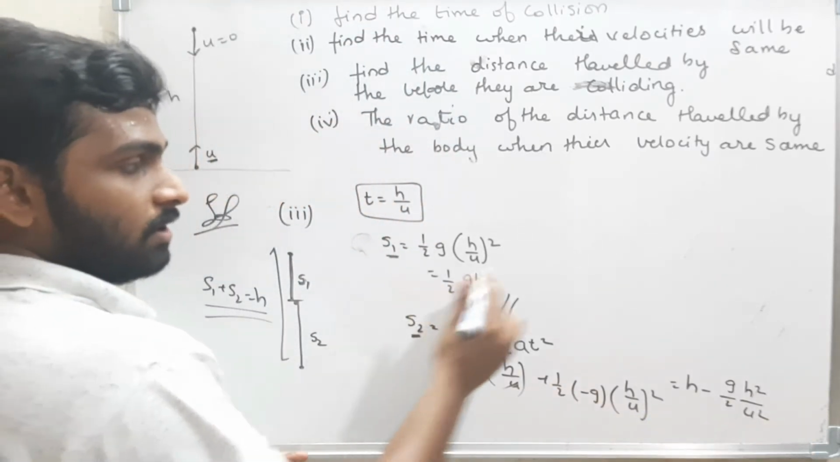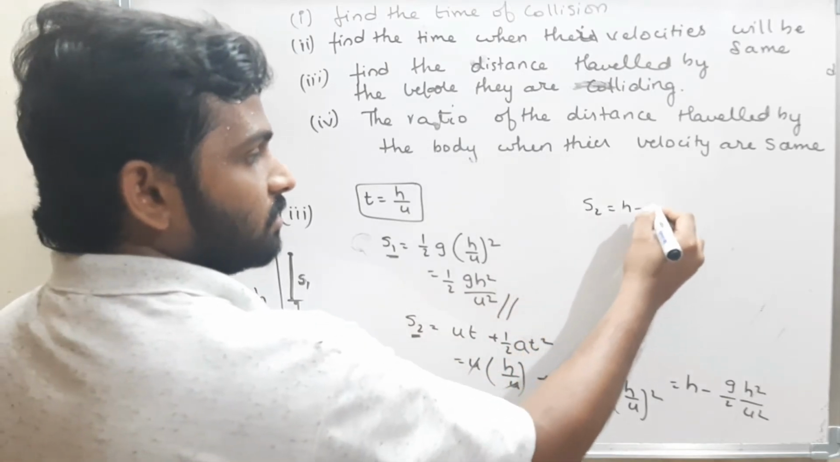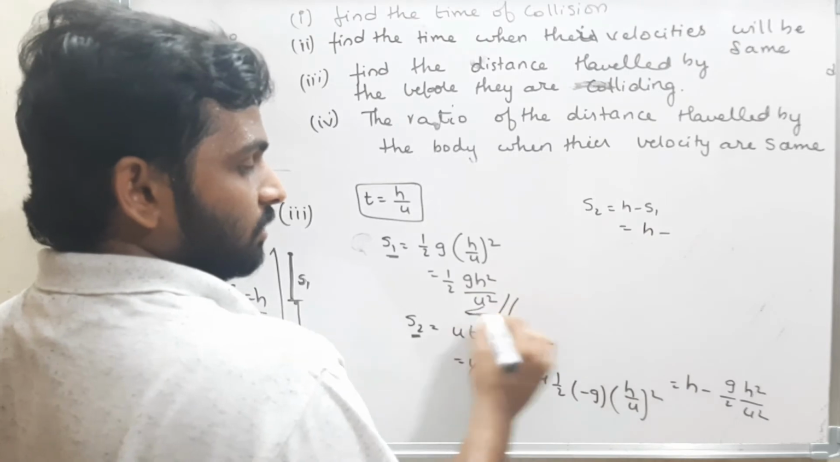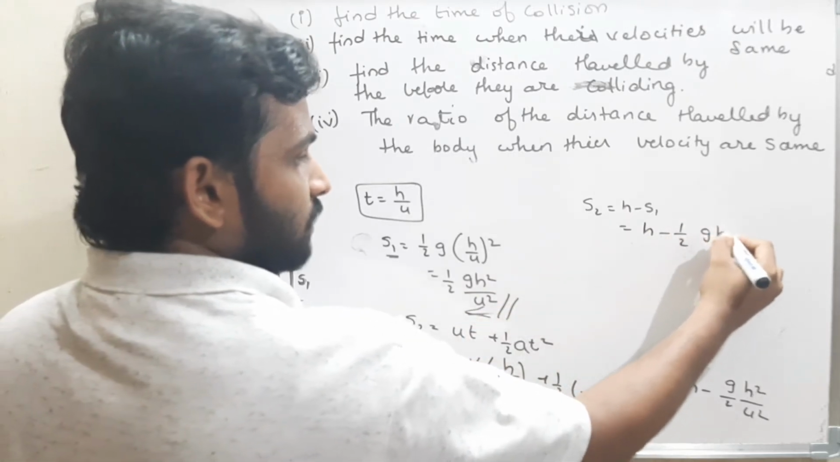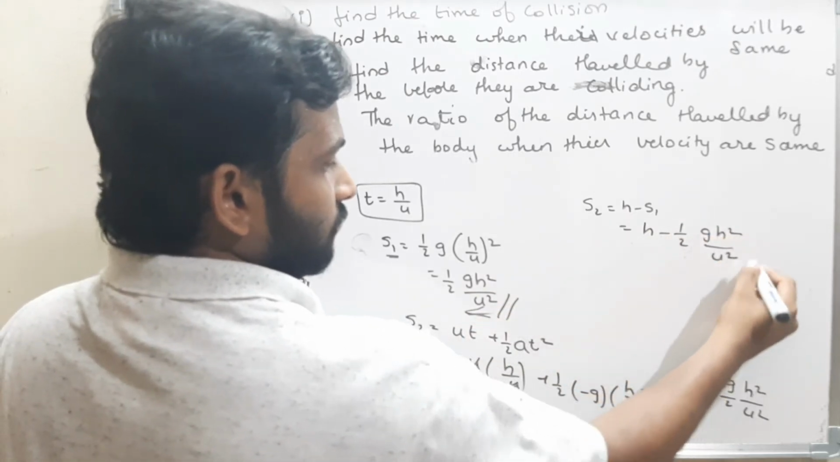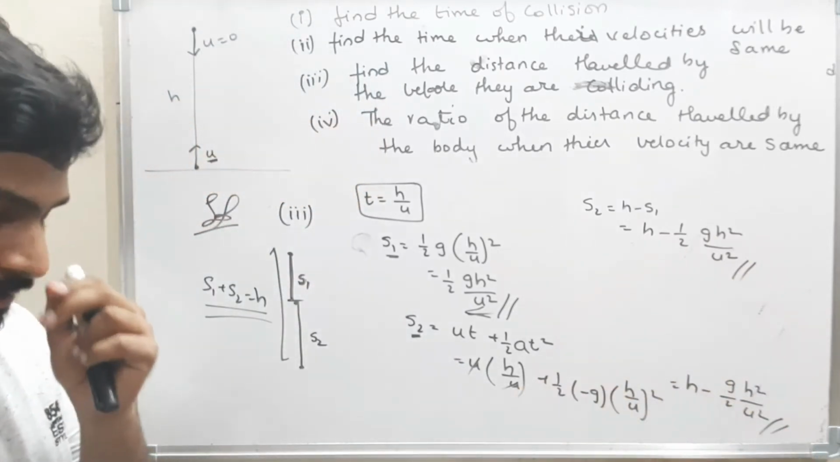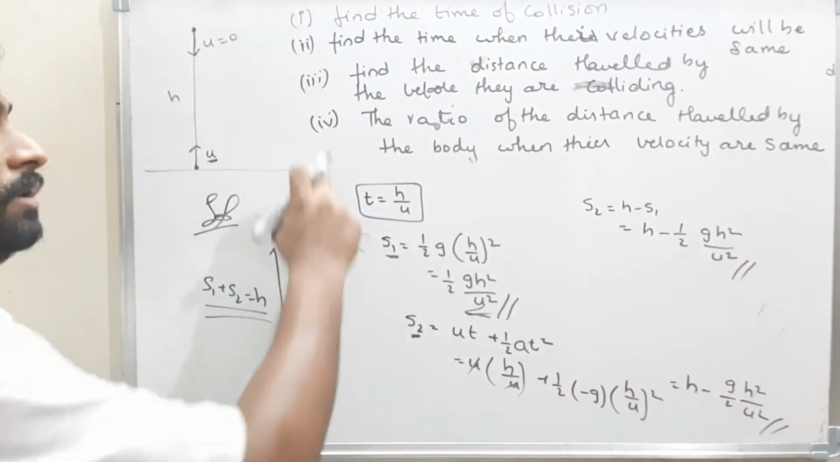Or I can simply find s2 as s2 is equal to h minus s1. What is s1? h minus, what is s1? That is half g h square by u square. I got the same answer. Okay, well and good. Now what they told to find the fourth one?